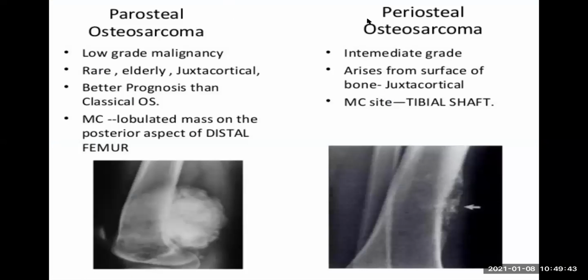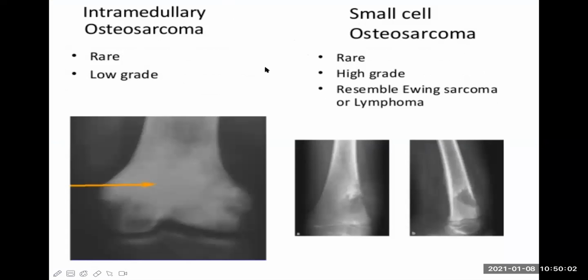Now, let's move further. There are different types of osteosarcoma, according to where they usually occur, isn't it? Now, see here. These are parosteal osteosarcoma, periosteal osteosarcoma, intramedullary osteosarcoma, and small cell osteosarcoma. This is predominantly a histological description.